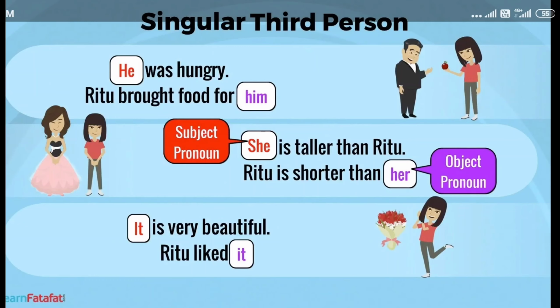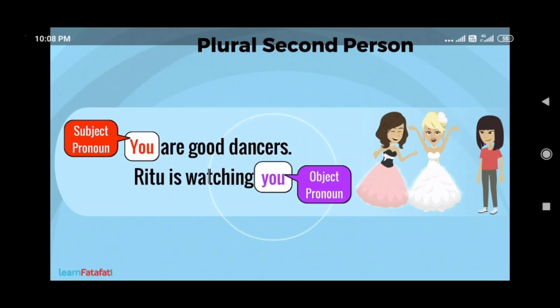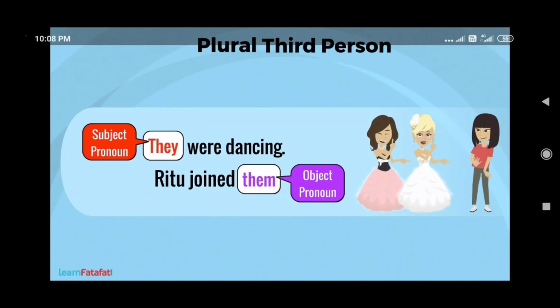Okay, now see plural first person. We and us. These are plural first person. We is the subject pronoun and us is the object pronoun. And now see plural second person. Here you, again in both the cases, object pronoun and subject pronoun, we use you. Okay. Now see plural third person pronoun. For this we use they and them. They is the subject pronoun whereas them is the object pronoun.